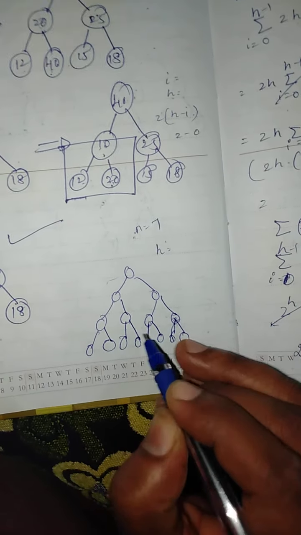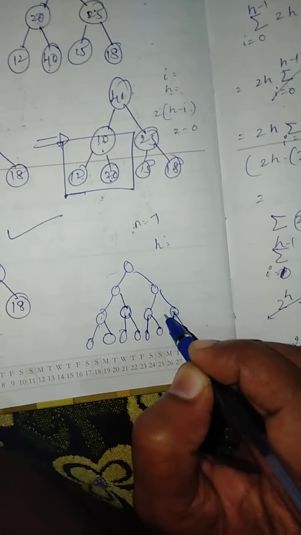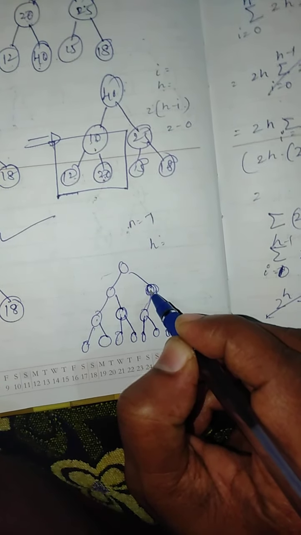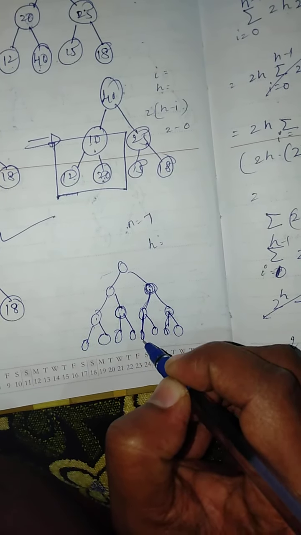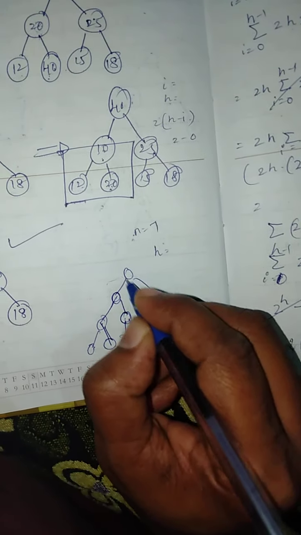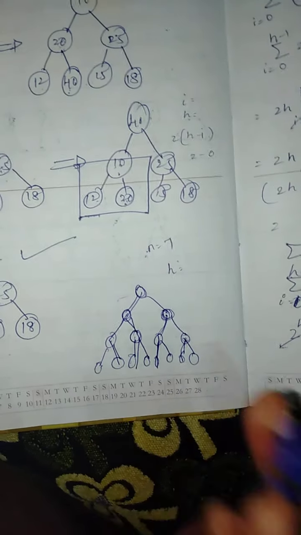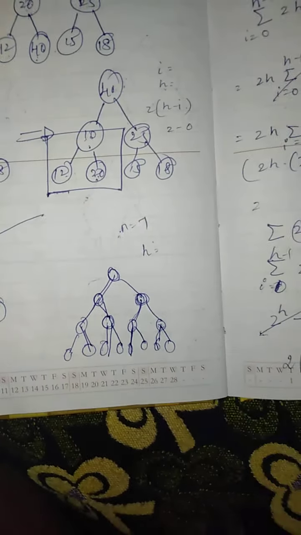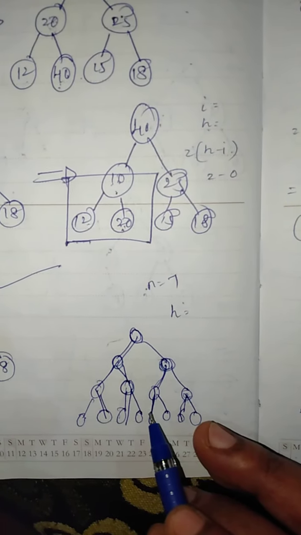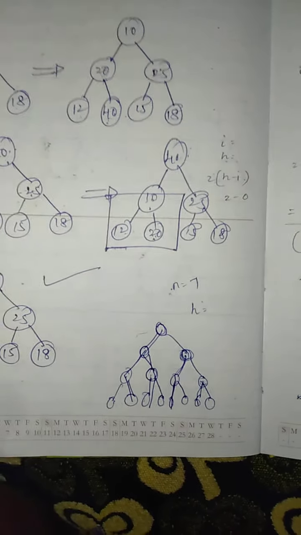This parent node moves to the bottom, this node moves to the bottom, and when you consider this element, it also moves all the way to the bottom through this level and then finally to this level. The root node also moves all the way down to the bottom. This is the worst case. If this worst case is happening, then we have to analyze the algorithm.